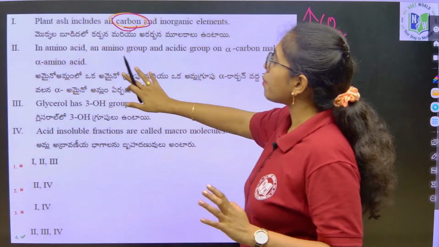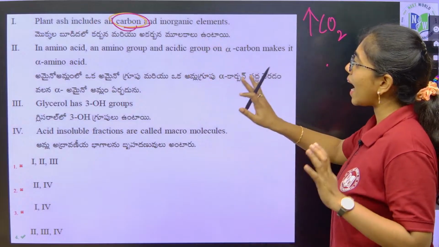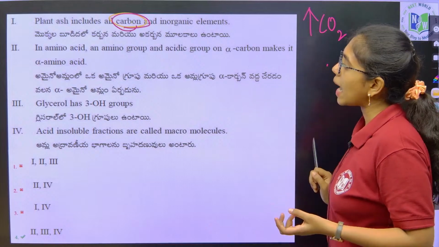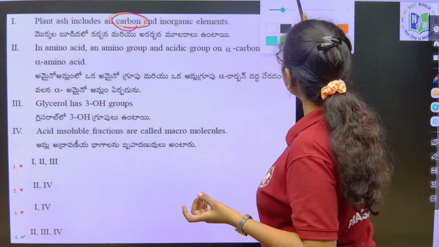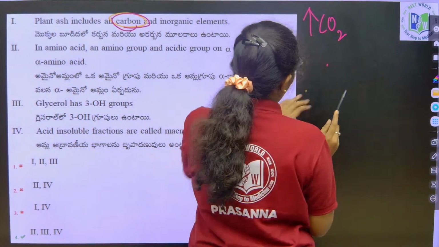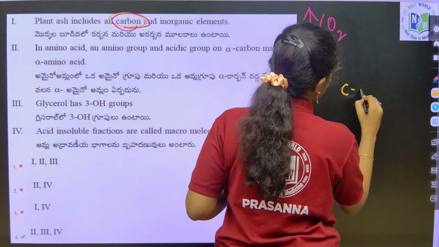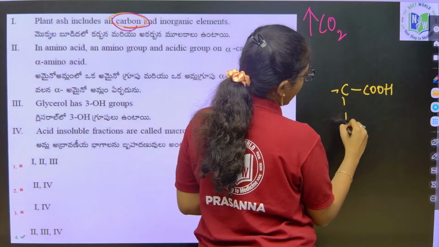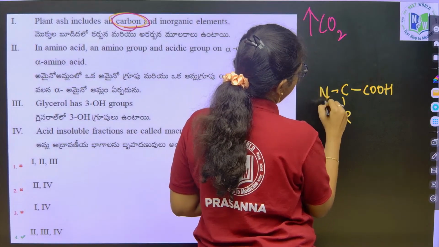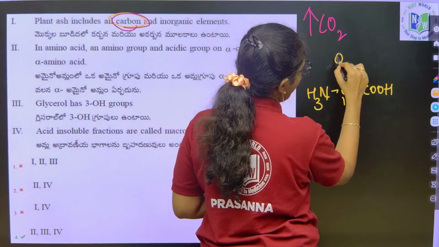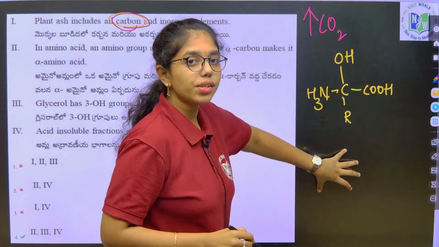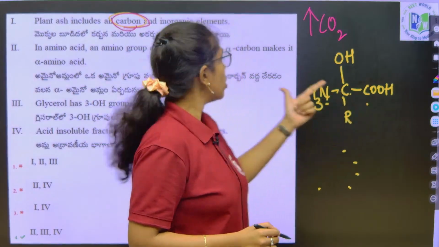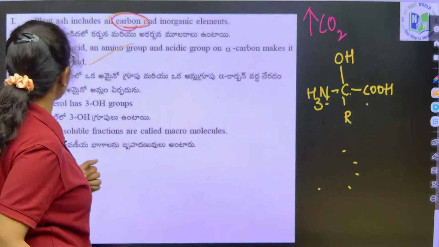Second point, an amino group and an acid group on the alpha carbon make it an alpha amino acid, that is true. If you look into the amino acid structure, the carbon will have one R group, a carboxyl group, an amine group and a hydrogen. This will be the amino acid, where the alpha carbon has both the amino group and the acid group. So, this is an alpha amino acid, that is correct.